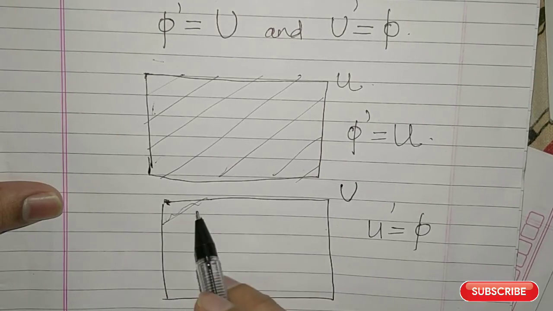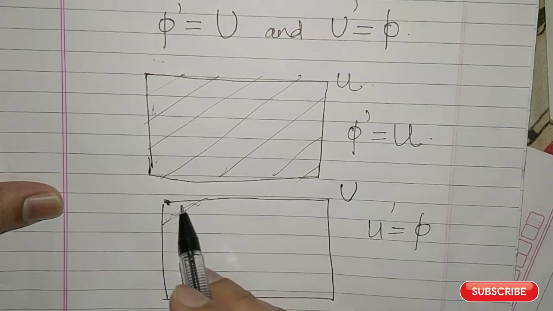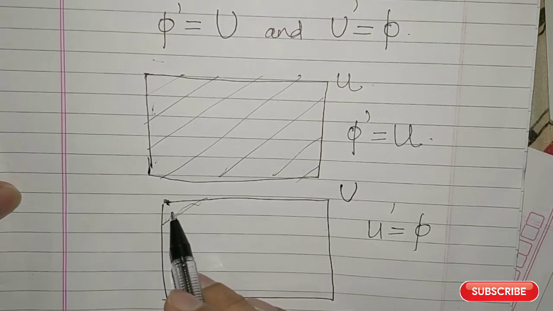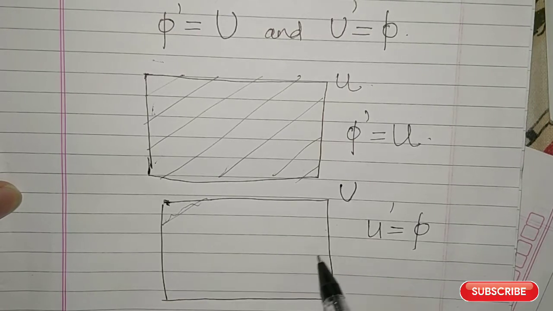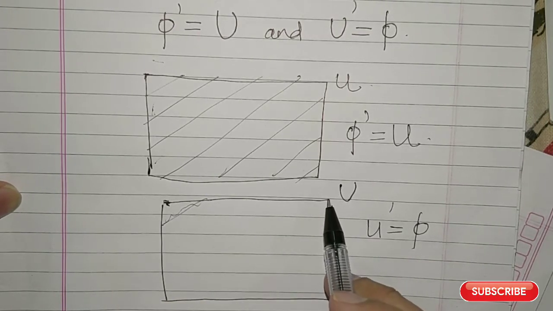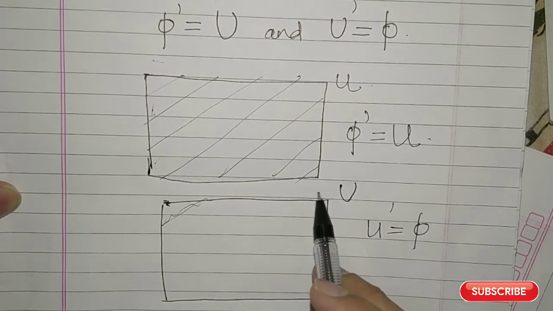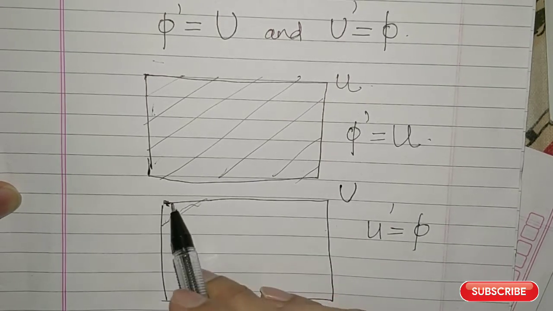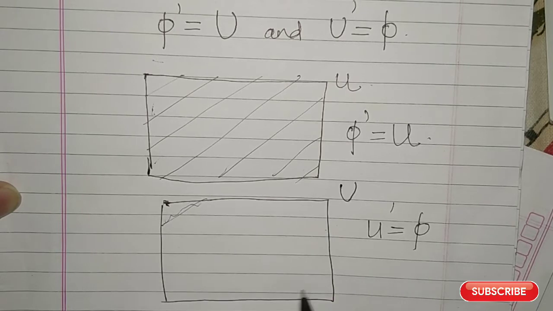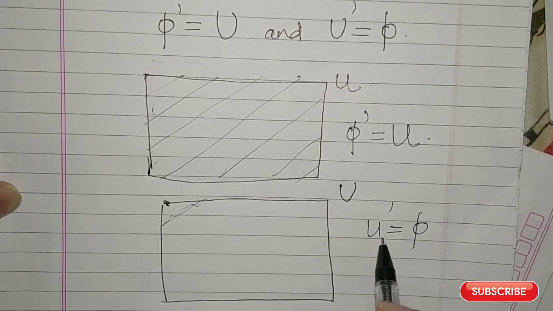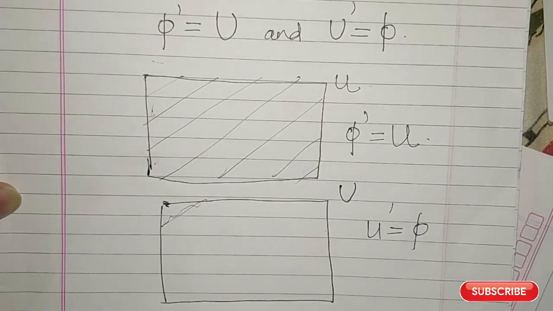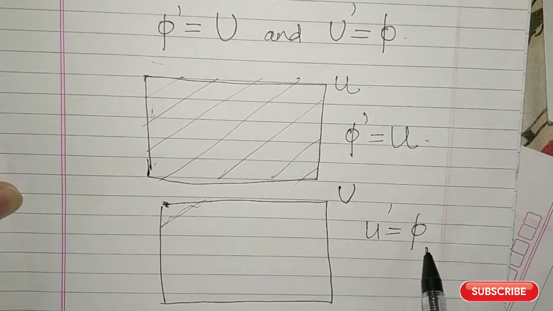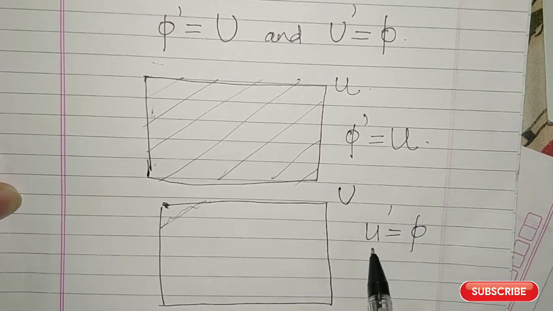This is the whole universal set. If you are taking the complement, you are taking the elements which are outside this set, but there is no set outside the universal set. This is the biggest set. So outside this set means you are taking nothing, no element. So you will get the empty set.